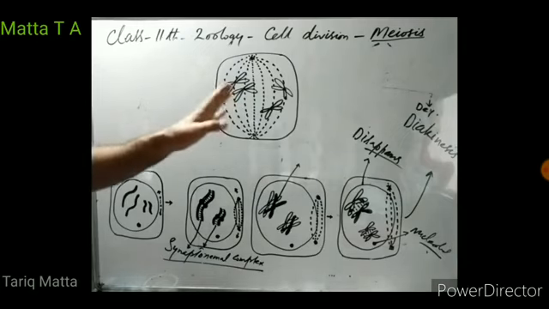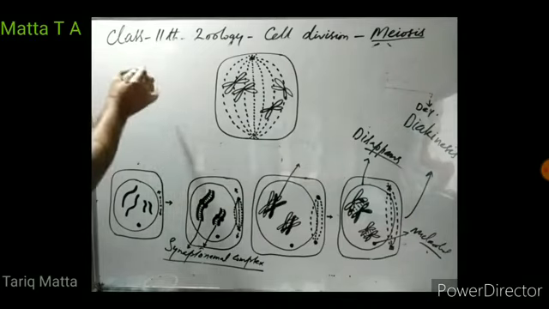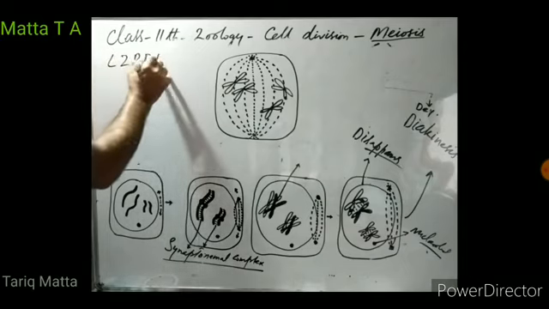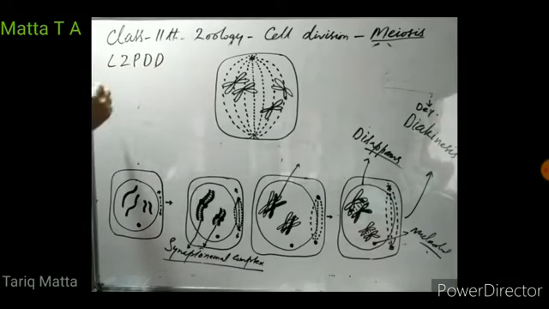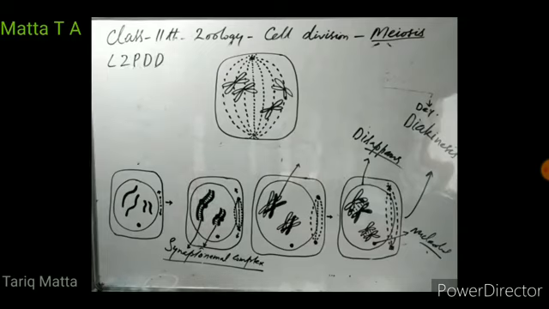This happens in prophase first of meiosis first, right? As I told you, prophase first of meiosis first is divided into different phases. We have a mnemonic for that: L, Z, P, D, D. L stands for leptotin or leptoneme. Z stands for zygotine or zygoneme. P stands for pachytene or pachynyme. D stands for diplotin or diploneme. And D stands for dikinesis.